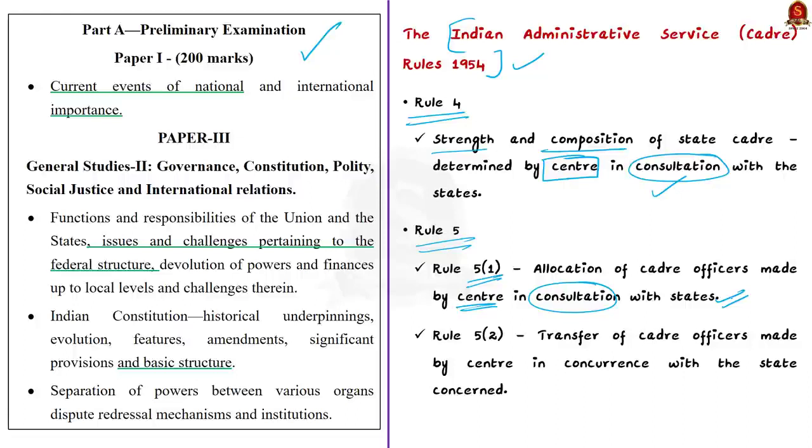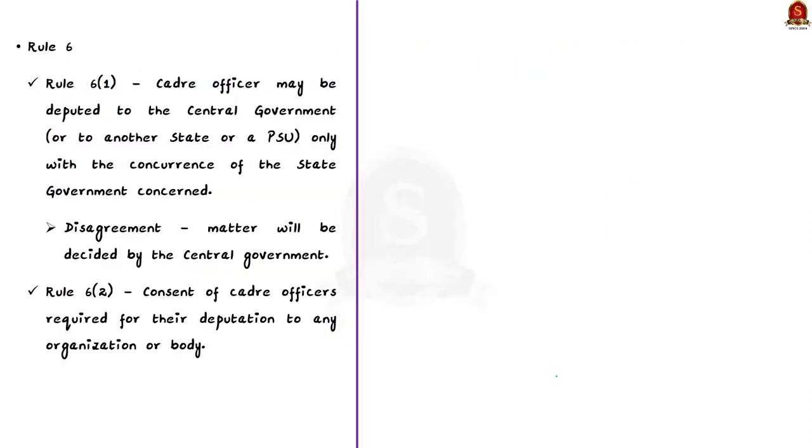But Rule 5 Clause 2 states that the central government may transfer a cadre officer from one cadre to another cadre, and this has to be done with the concurrence of the state government concerned. So that means in case of transfer, the central government has to concur with the state government. Now next comes the important rule, which is Rule 6.